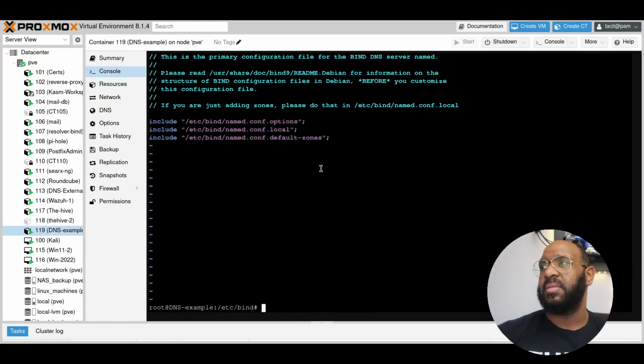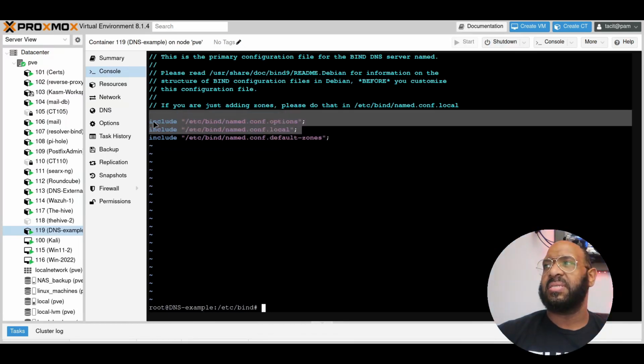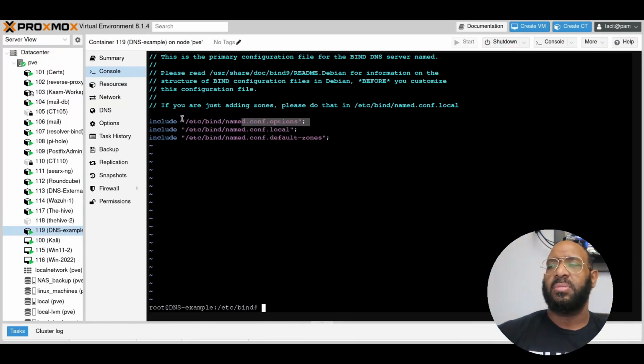So the zones, these things we're going to look at real quick. And I'm going to edit options slightly. I'm going to do a big edit on local. And then after that, we'll start setting up the zone files. And then we'll show you how to test what we configured. All right, so let's go ahead and look. We're already in the directory, so we should be able to put named.